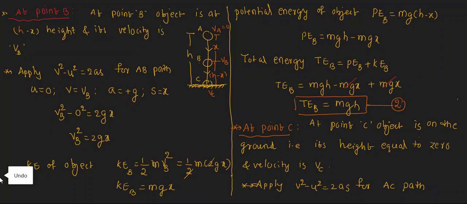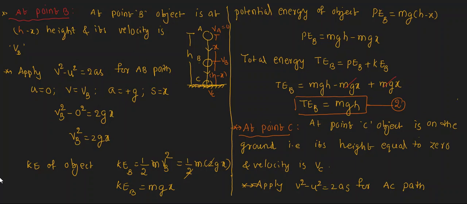Can you tell what the conditions are here? Initial velocity is how much? At point A, initial velocity 0. Yes or no? Yes, sir. Final velocity? A is the initial, C is the final. A to C the body travels. Final velocity is Vc, at C, and acceleration is again plus g.